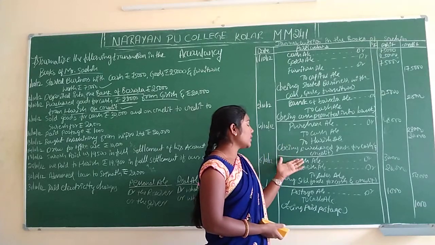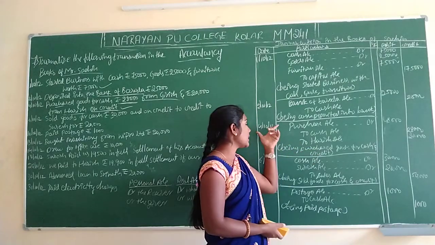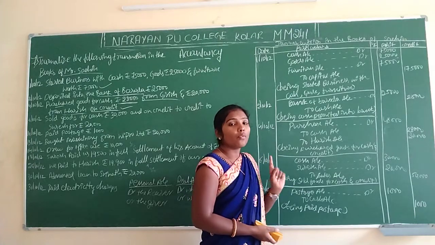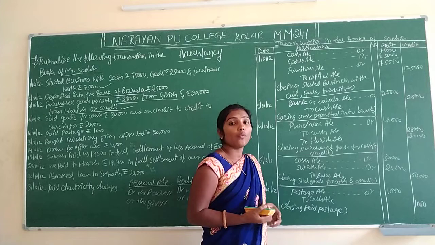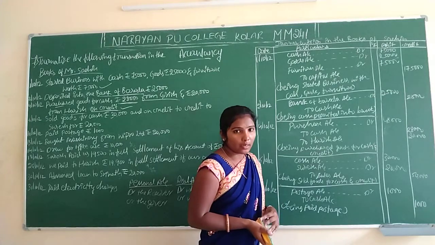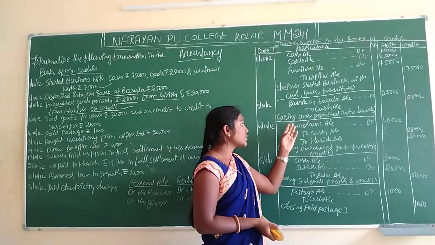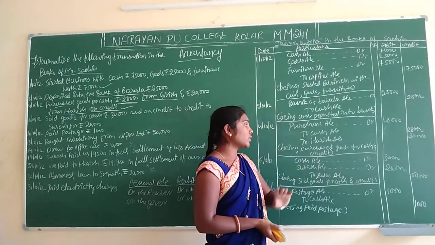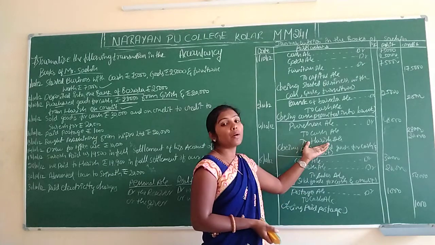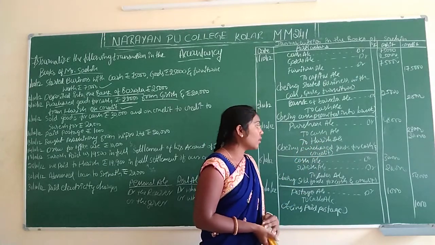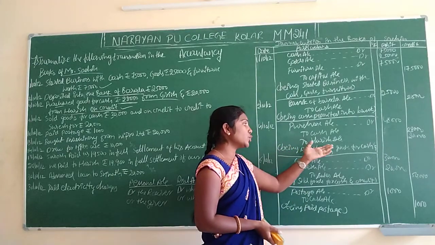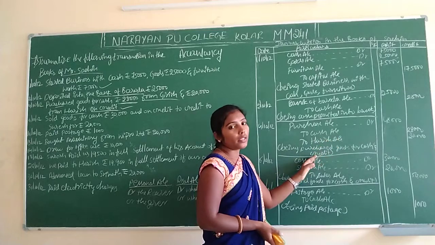And the fourth entry is purchased goods. On the same day, two purchases happened. They purchased two times. The first time they purchased for cash, and the second time on credit. For the first purchase they paid 28,000. The second time they don't have money, that's why they purchase on credit here. We have to write the narration here: being purchased goods for cash and credit.